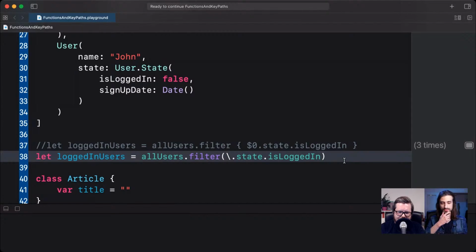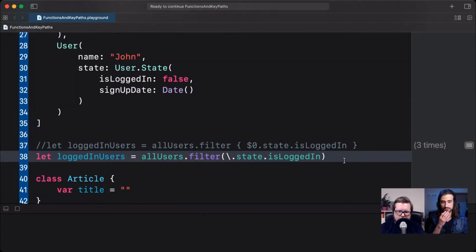Yeah, and actually SwiftUI relies a lot on this syntax. For instance, when you create a list, you pass in the KeyPath for the ID, and basically you could pass in a closure also, but you would have curly braces for this closure, then the curly braces for the body of the list. That would be a lot of curly braces on a single line. So I definitely agree that from a readability perspective, it's much nicer, especially in more complex use cases.